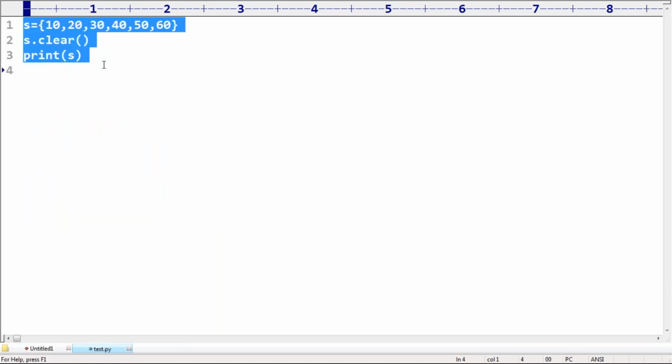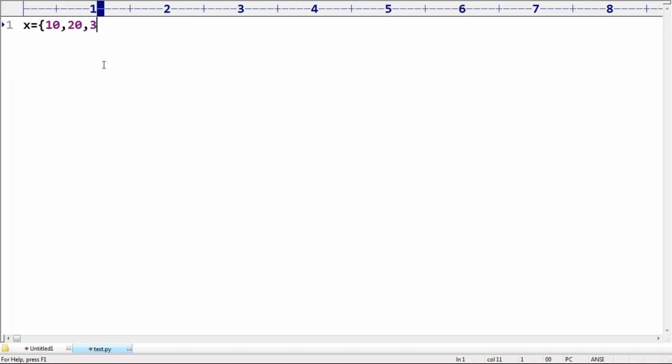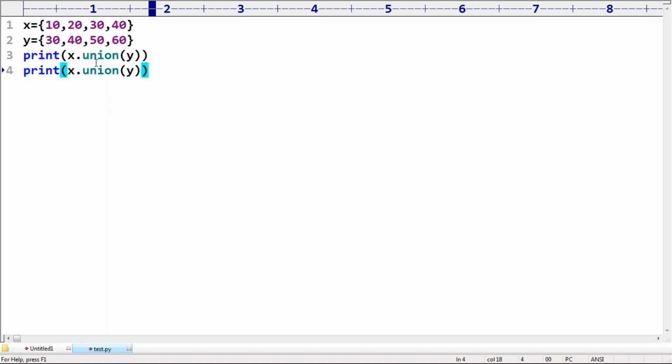Remember. Okay. Now I'm taking X is equal to 10, 20, 30, 40, and Y is equal to 30, 40, 50, 60. Sir, I want to make sure there are some different elements and some common elements. Print X dot union of Y, or X or Y. Both are the same.